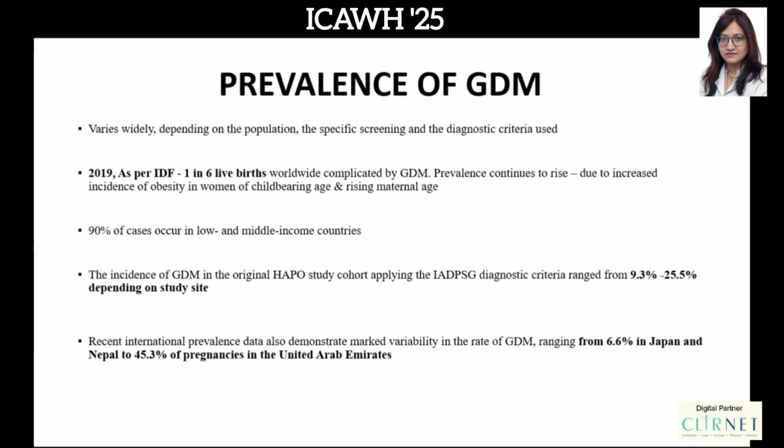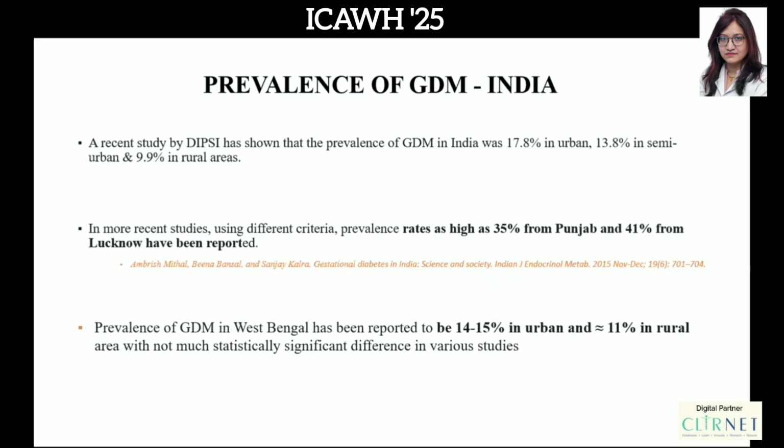Next. So first we'll be discussing GDM, the prevalence of which, in 2019, as per IDF, was 1 in 6 live births worldwide complicated by gestational diabetes, and 90% of cases were in low and middle income countries. Next. Coming to the Indian data, a recent study by the DIPSI has shown the prevalence of gestational diabetes in India was about 17.8% in urban, 13.8% in semi-urban and 9.9% in rural areas. And even prevalence as high as 35% from Punjab and 41% from Lucknow have been reported.